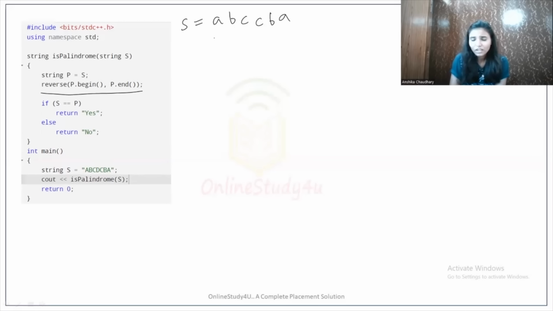So we need to check whether this character and this character are same or not. So we will check if s of 0 equals s of 5, as the string size is 6.